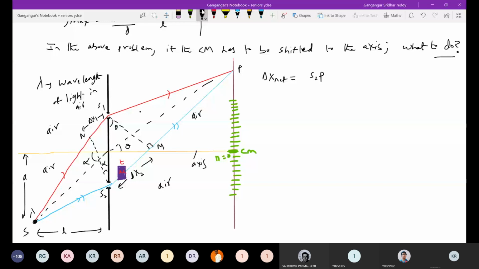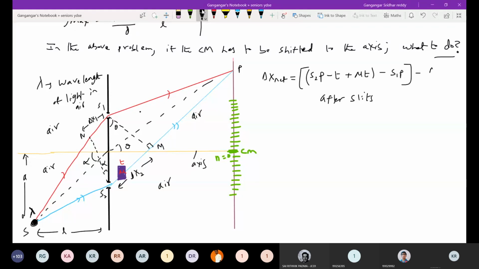This is a monochromatic source. Now S2P, what is the thickness of the slab? Minus t. It will cover some path, some length. It will traverse in the slab, and the optical path length will be mu t. Minus S1P. This is everything after the slits. Before the slits, ray 2 will cover more path after the slits than ray 1.